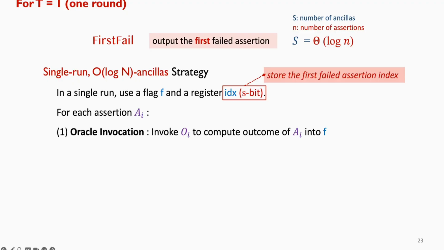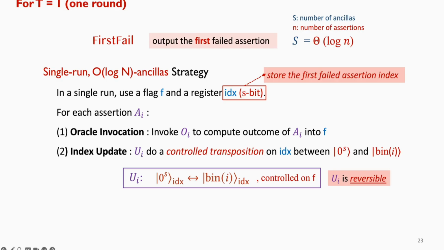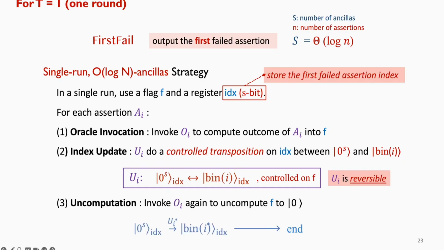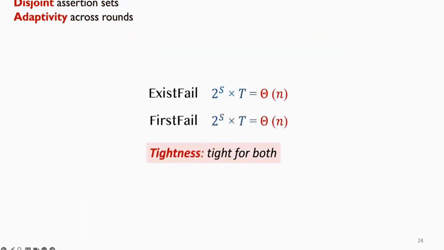First, we call the assertion checking oracle to write the assertion outcome into the flag f. And next, we do a controlled update on the index register, controlled on f. If f equals 1, we swap the all 0 basis state with a basis state that encodes the current index i. Notice that such kind of operation is reversible. And finally, we uncompute f back to 0, so we can reuse the same flag qubit for the next assertion. In the end, the index register contains exactly the binary encoding of the first failing assertion, i star.